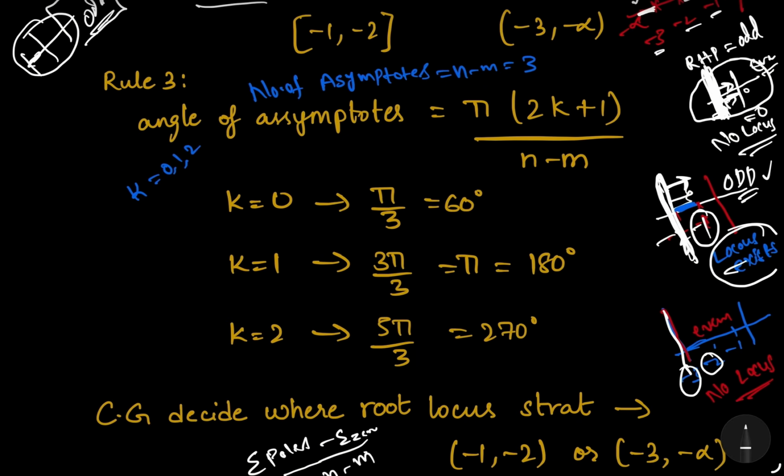Okay, poles to right. Check poles to right from -3. How many are there? There are two, -2 and -1, right? There are two poles. That means this is an even number. So that means no locus. Definitely no locus will be.